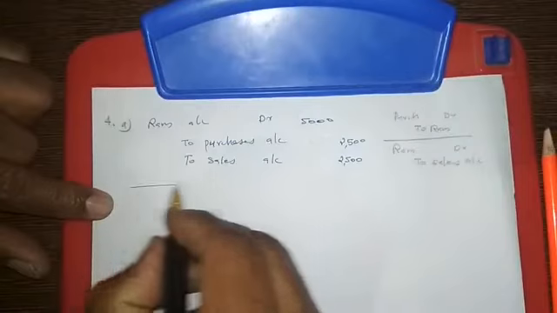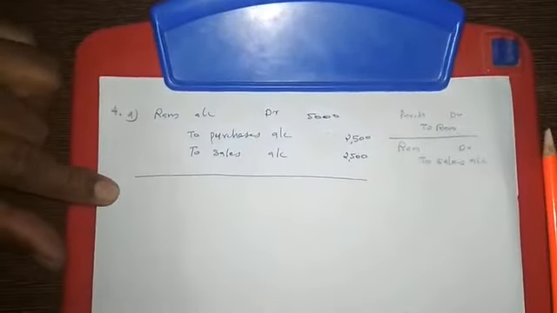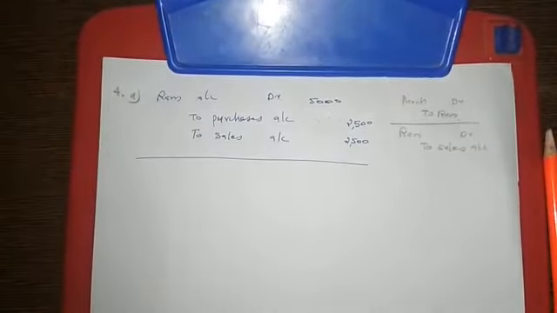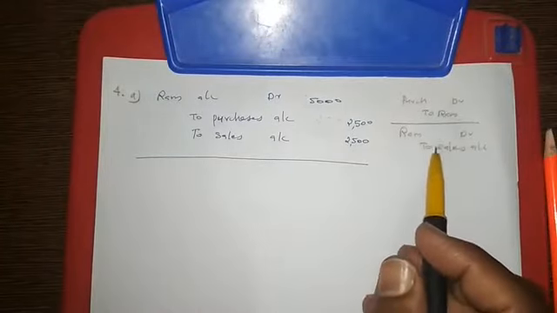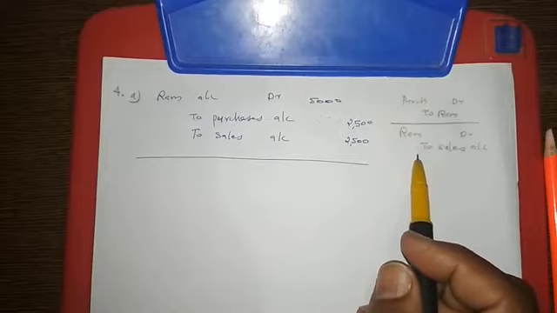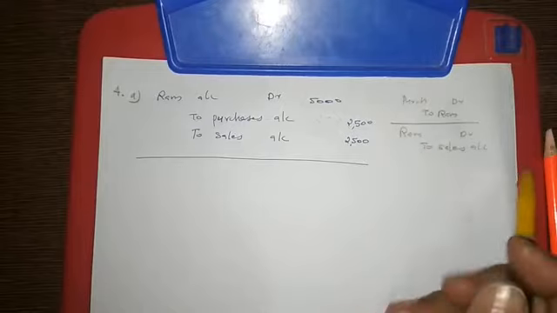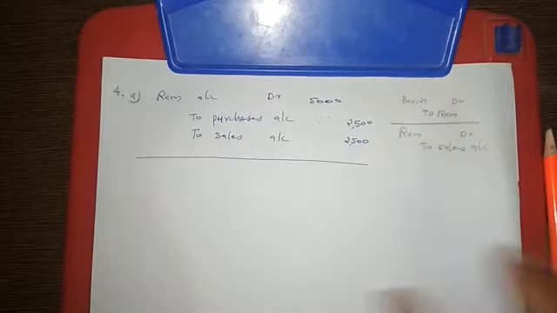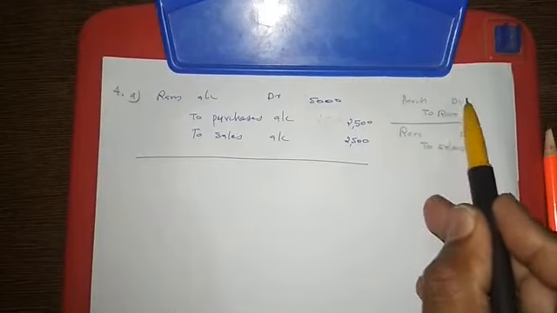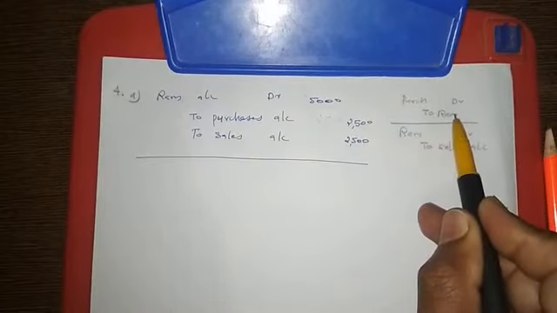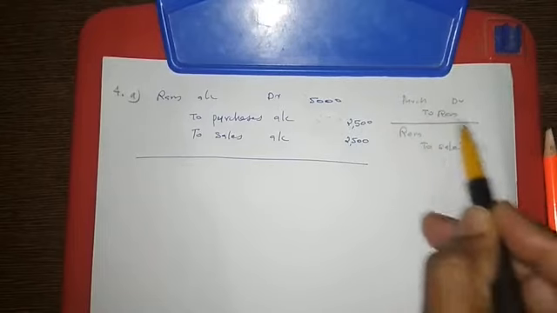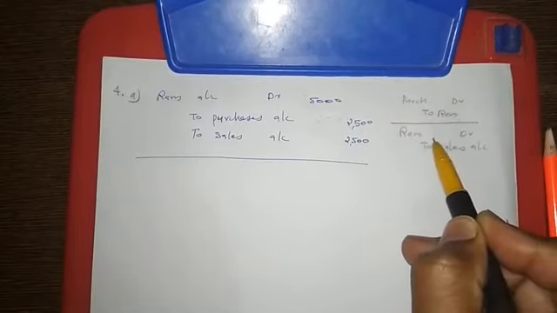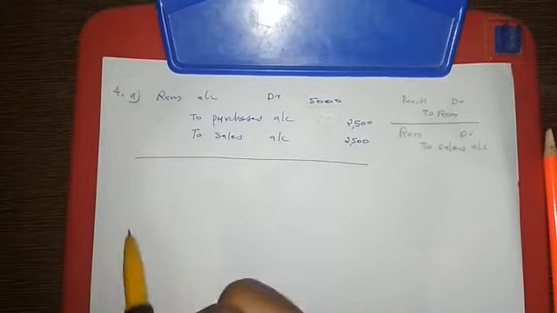So narration you can write. What narration will you write? Narration will be the reason, that transaction only. It is rectified that credit sales recorded as credit purchases. That is the narration. So this answer is clear now. And for getting the answer, this is the entry they passed. We need to cancel this one. That is why the opposite is to be done. And this is the correct entry actually. And this entry is not yet passed. So that entry effect I made. Like that we got the answer.